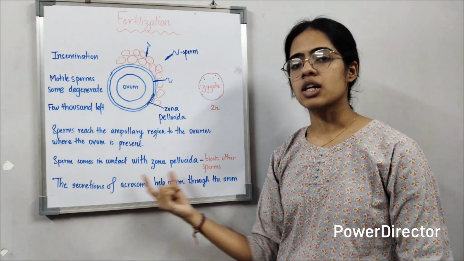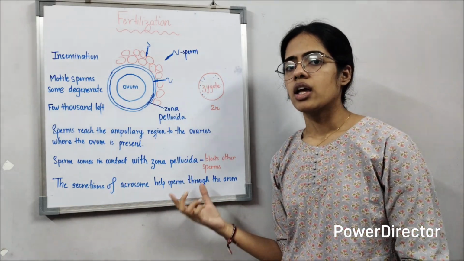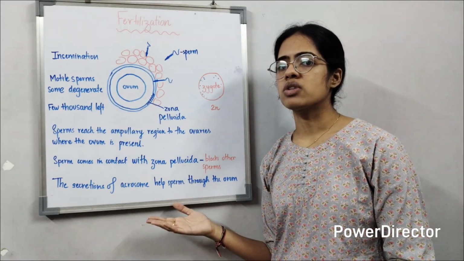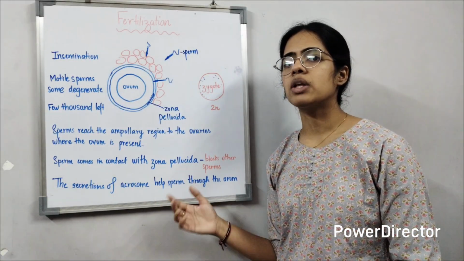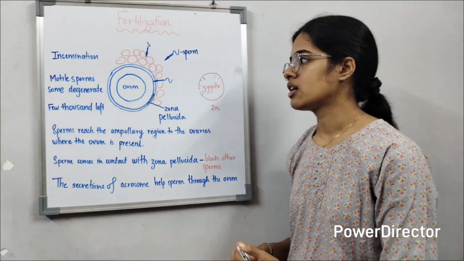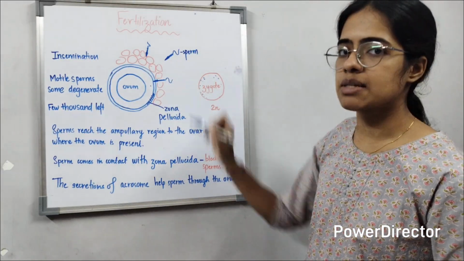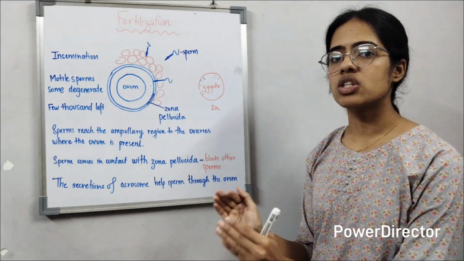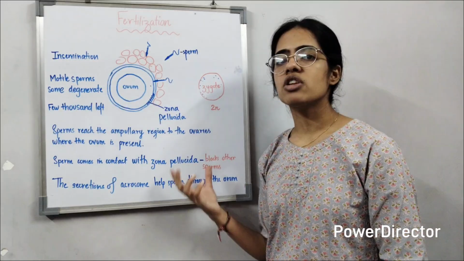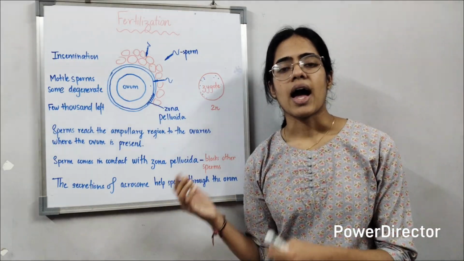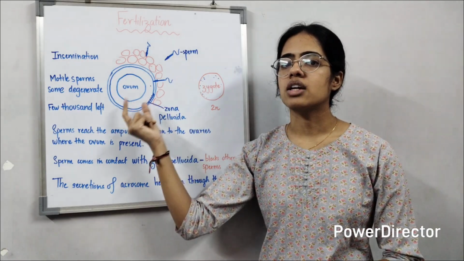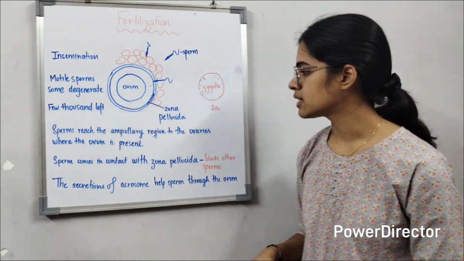That is, when the sperm comes in contact with the zona pellucida layer, it will allow one sperm to go through the membrane, and it will change its properties and block the rest of the sperms from entering the space. This is also called the perivitelline space, which stores the ovum within it. This property of the zona pellucida layer is very important, as this will ensure that the ovum is fertilized by only one sperm.